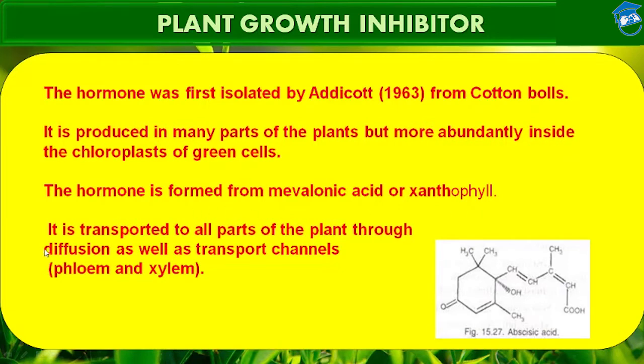Abscisic acid is transported to all parts of the plant through diffusion as well as transport channels. And what are transport channels? Phloem and xylem. Phloem is a conductive tissue which helps in conduction of food material from leaves to the other parts of the plant. And xylem is also a conducting tissue which helps in transportation of minerals, ions and water from roots to the upper parts of the plant body.